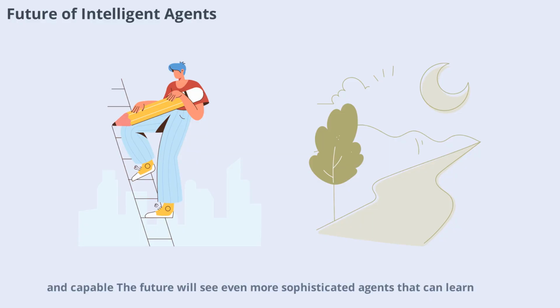As AI technology advances, agents are becoming more intelligent, adaptable, and capable. The future will see even more sophisticated agents that can learn, plan, and optimize in real time. These advancements will open up new possibilities in fields like healthcare, transportation, education, and beyond, making intelligent agents an integral part of our daily lives.